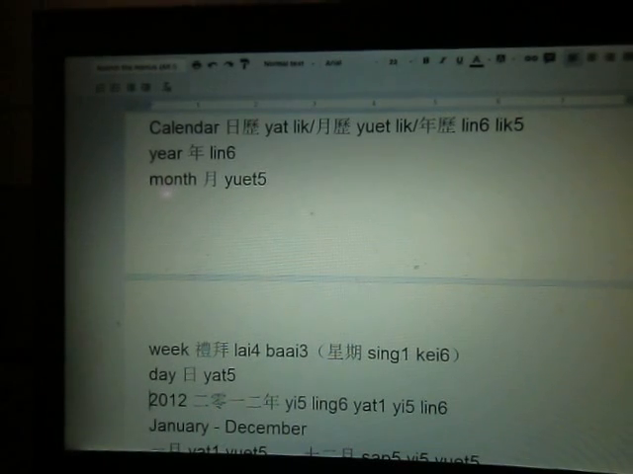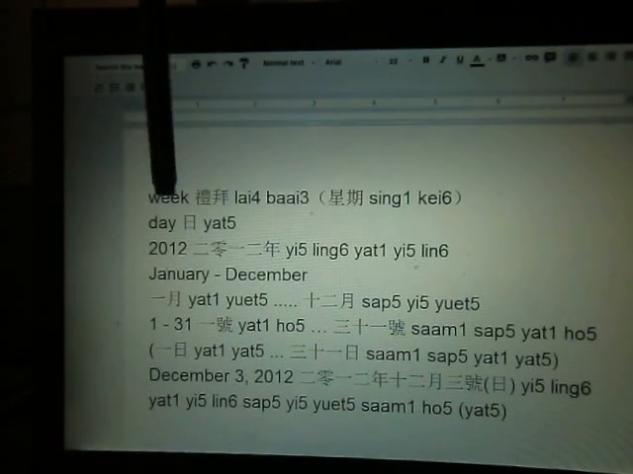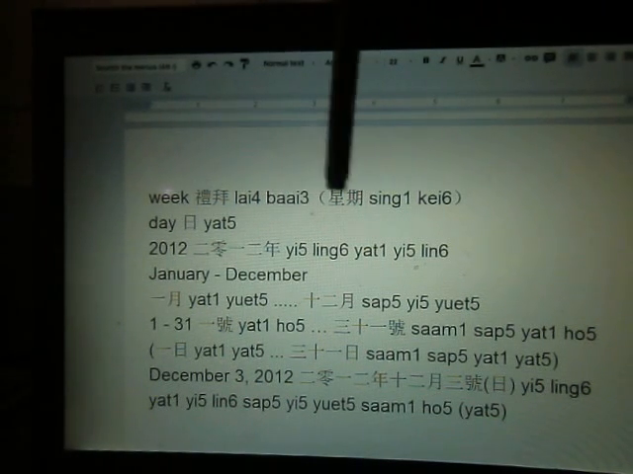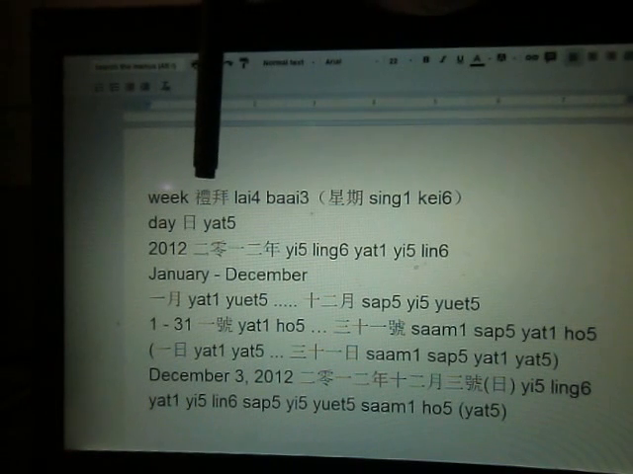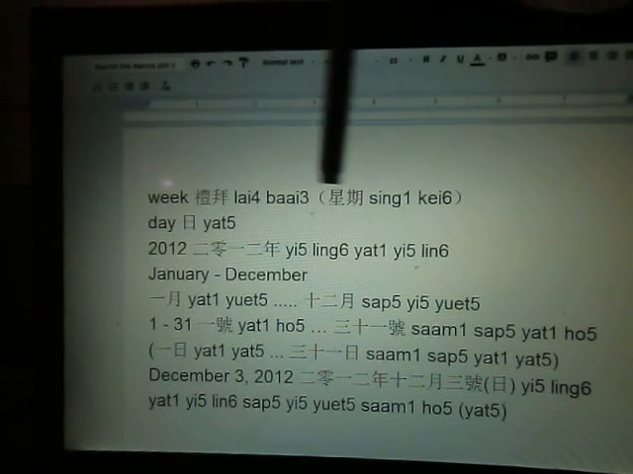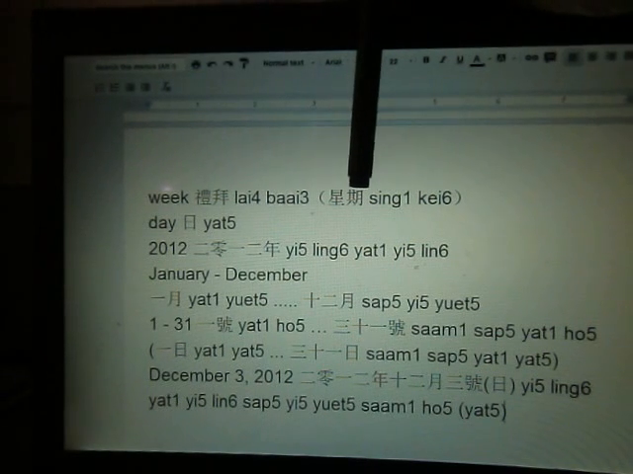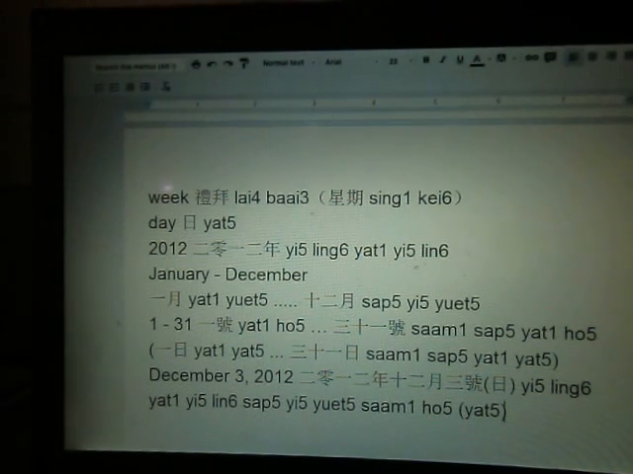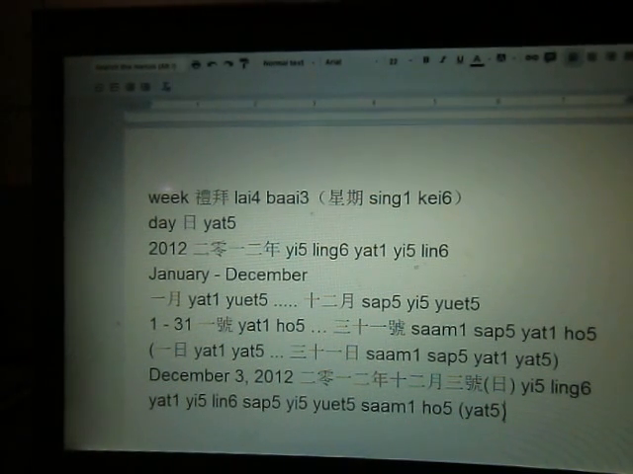But in Cantonese we also have something known as 禮拜, or a week. 禮拜 or 星期 is also correct in Cantonese. You either say 禮拜 or 星期. Okay, day is 日. Remember 琴日, 前日, 今日. It's the same word, 日 means a day.